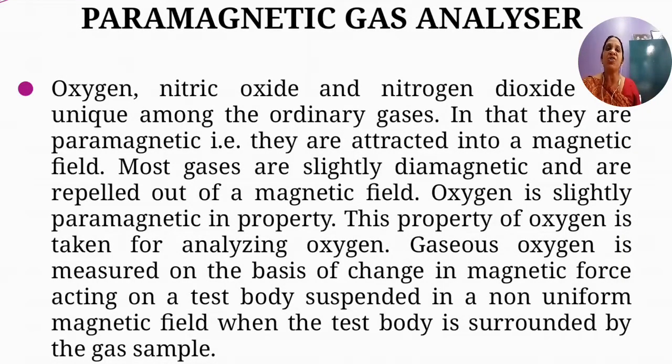The next oxygen gas analyzer is your paramagnetic gas analyzer. What is this paramagnetic property? There are certain gases like oxygen, nitric oxide and nitrogen dioxide, which are unique in nature among the other ordinary gases in that they are paramagnetic, that is, they are attracted into a magnetic field. Most gases are slightly diamagnetic and are repelled out of the magnetic field.